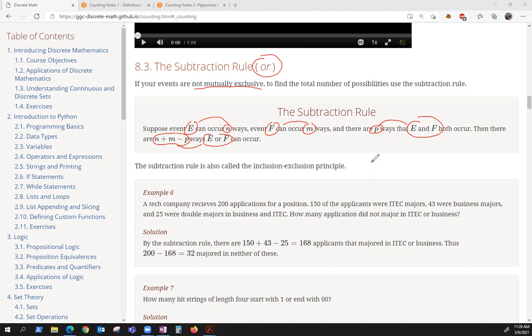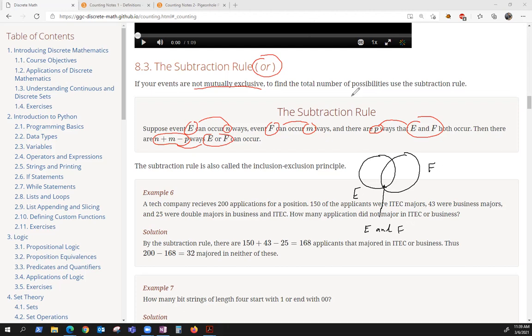So let me draw a little picture here. This is going to represent the number of ways that E can occur. This is going to represent the number of ways F can occur. And then this overlap is going to be the number of ways that E and F can occur.